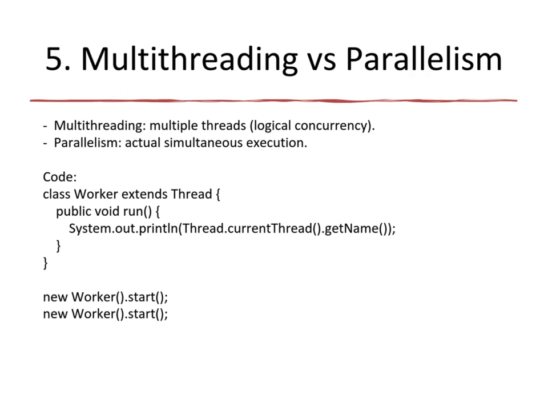Multithreading means that multiple threads run independently, giving the illusion of parallel execution. Parallelism means tasks are actually executed at the same time on different processors or cores. In the example, two worker threads are started. On a single core, they will switch execution. On multiple cores, they may run in true parallel.